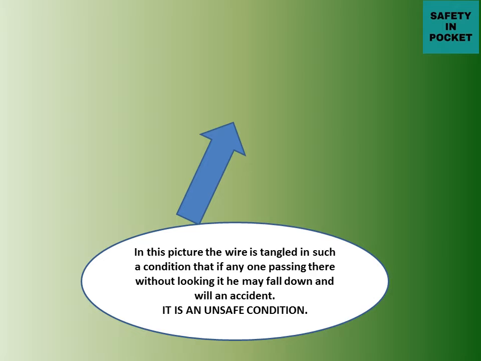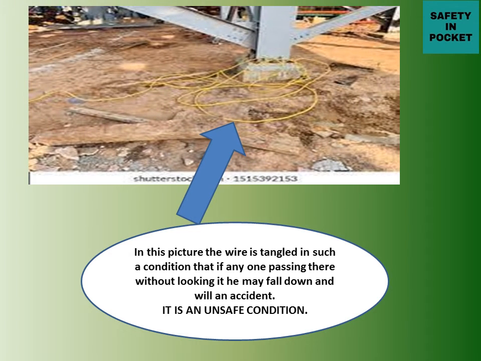The unsafe conditions might be the result of any unsafe action or accidental failure or alteration of the safe condition. If the safe condition is altered due to some reason, then it will lead to an accident. So in this picture, it is one of the unsafe conditions. The wire is tangled in such a way that if a person passes there without looking, he may fall down and face an accident. It is an example of an unsafe condition.